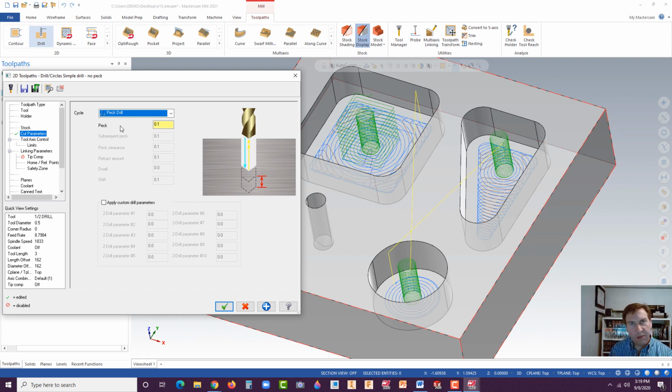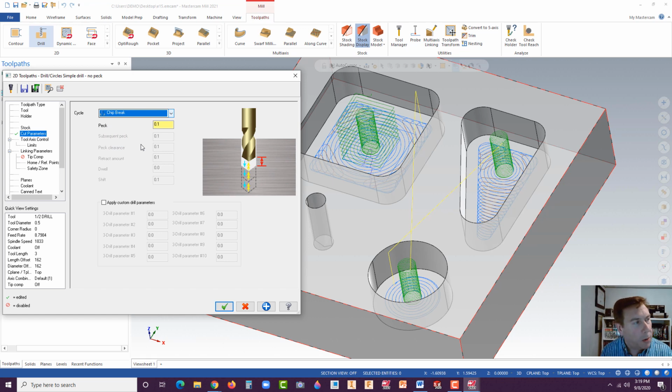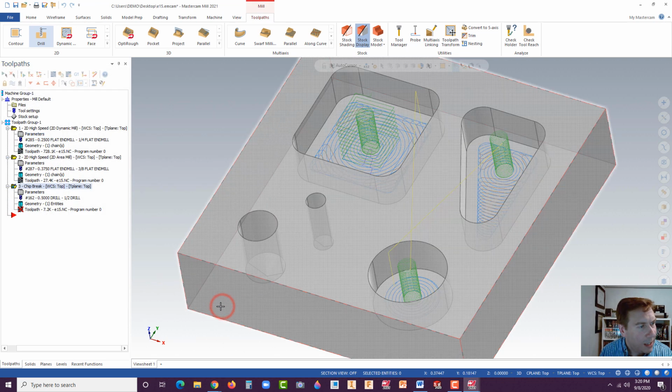Now the typical drill is fine, but sometimes depending upon the material, when it's drilling, if any of you have ever drilled into metal with just a hand drill, sometimes you'll see a helical chip that's very extended. You might want a peck drill to break that. There's also, actually what's better, they even have the chip break. There you go. And that might spare your tool. If you're breaking a lot of tools, especially drills, think about adding that. It just changes the dynamic a bit. All right, let's hit the green check.